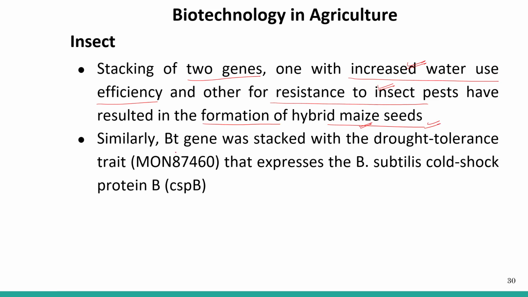Similarly, the Bt gene was stacked with a drought tolerance trait that expressed the Bacillus subtilis cold shock protein B. So this Bt gene was also stacked with drought tolerance. Not only a single gene, but two or more genes have been introduced in many crops.